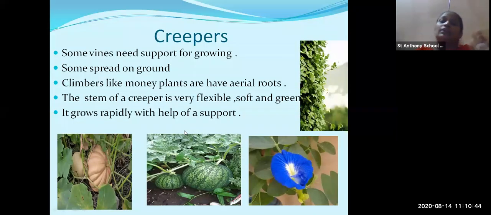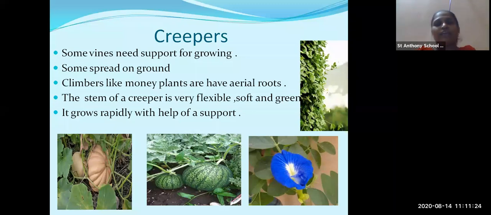The third type of classification is creepers. Now you can see pumpkin, watermelon, money plant. In our house we have seen money plant also. These are the plants which need support for growing. They are not strong enough to stand. If you give the support of a grill to a money plant, it will grow according to that. The stem of the creeper is also very flexible and soft.